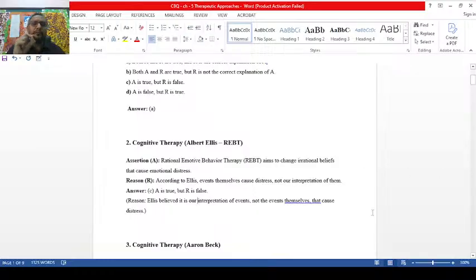Need to be very careful, my children. In assertion reason, if both the two are right, then you have to go to the third step, evaluation. First is step 1. Step 1 is to evaluate the assertion. Then go to step 2. Evaluate the reason is true or false, find out. Step 3, find the relation between both the two. The most important point for us here it is.